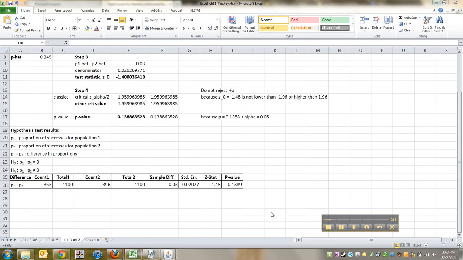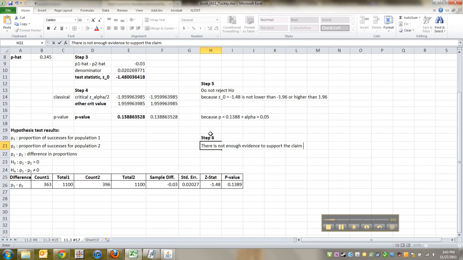So to write out step 6 somewhere, this is step 5 over here. Boom, step 5. And then to write out step 6, we would say there is not enough evidence to support the claim that the proportion of adult Americans who abstain from alcohol has changed significantly.